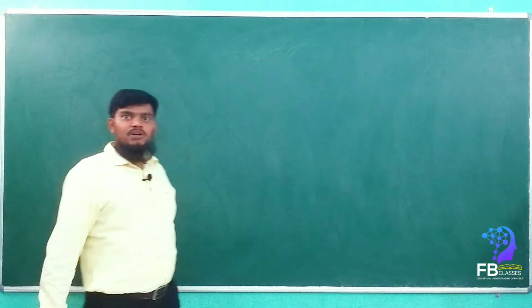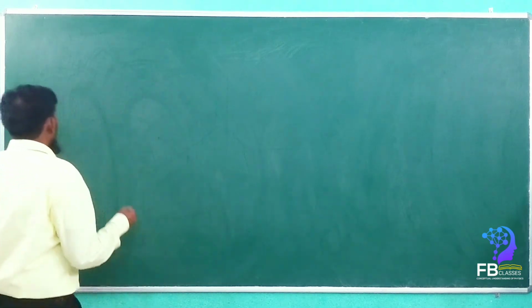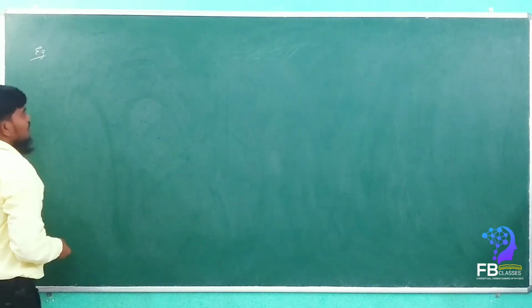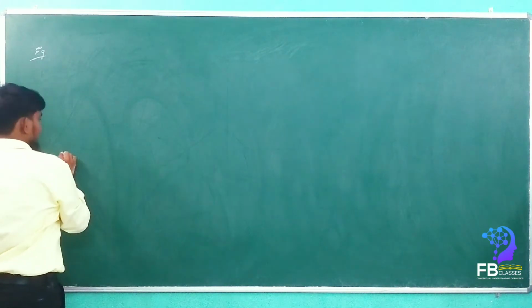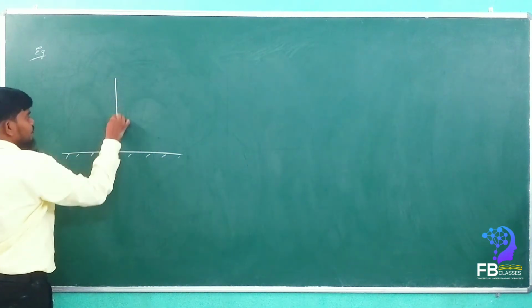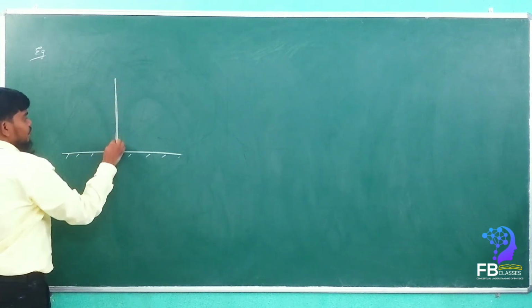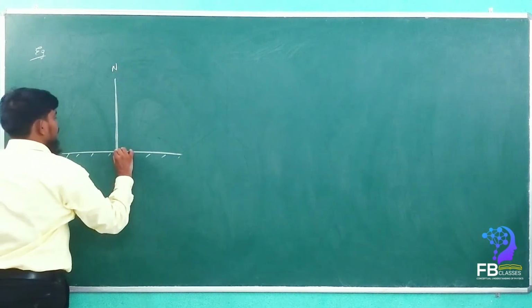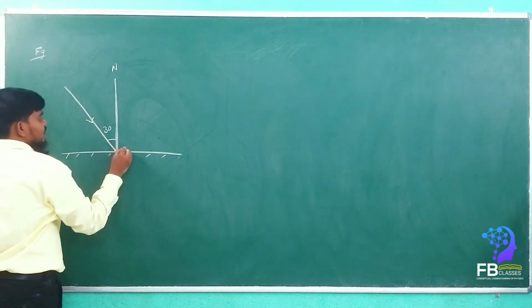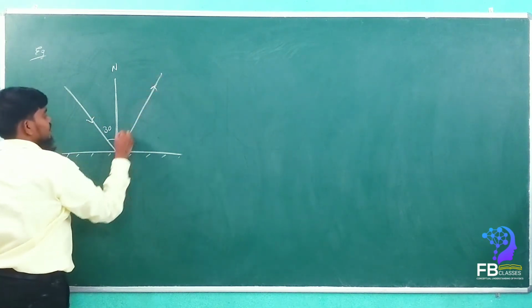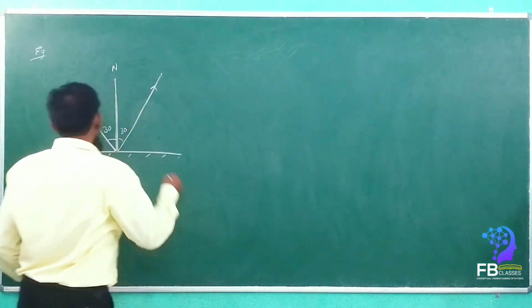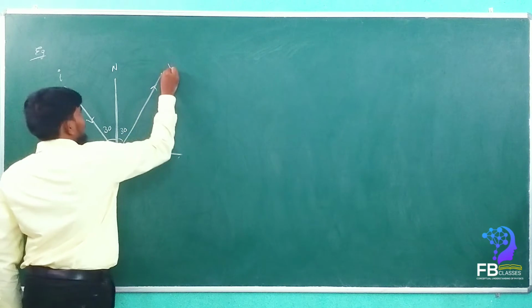Shall we take the example problem for rotation of a mirror? Yes, sir. Please see here now. Example: let this be a mirror. These are the normals. Now the incident ray strikes with an angle of 30 degrees, and the reflected ray, obviously we know, will also move with 30 degrees. Yes or no? This is the incident ray and this is the reflected ray.